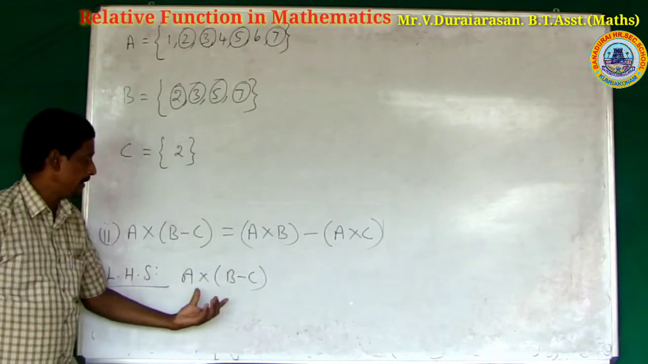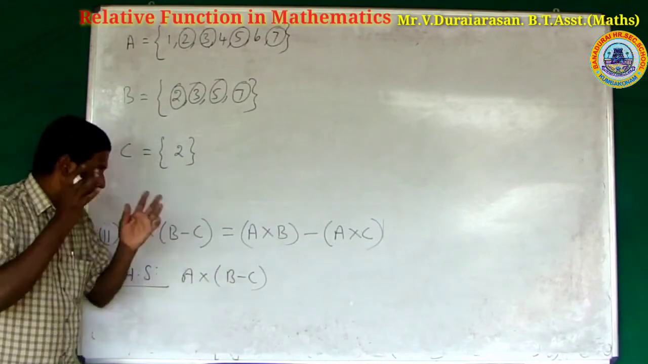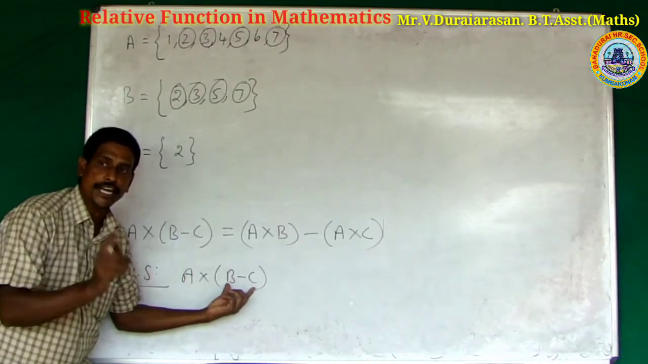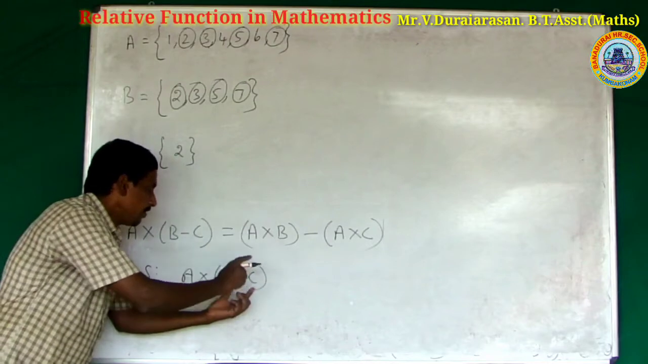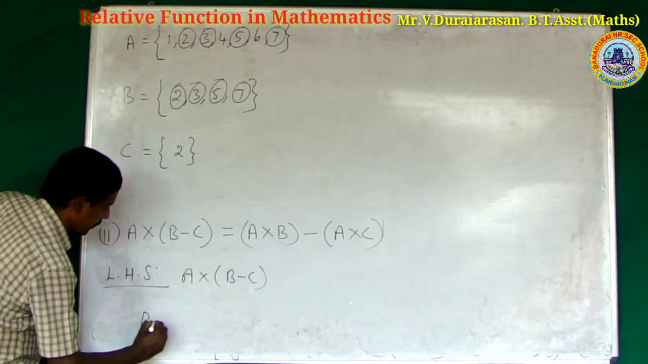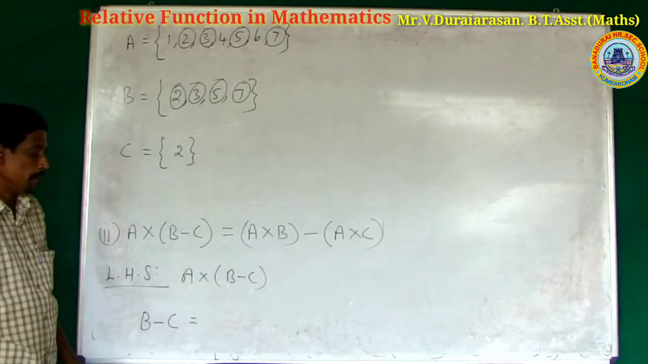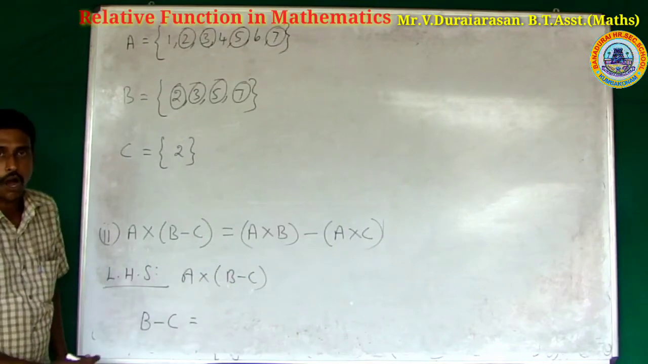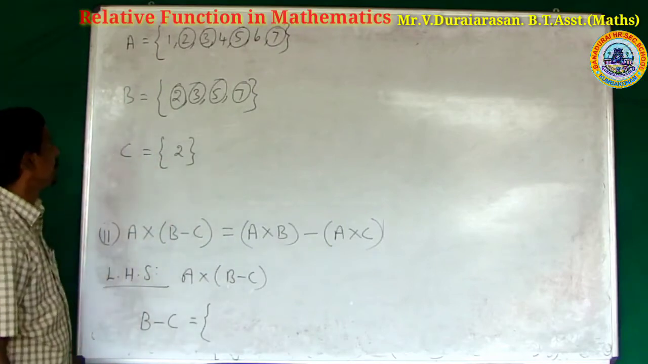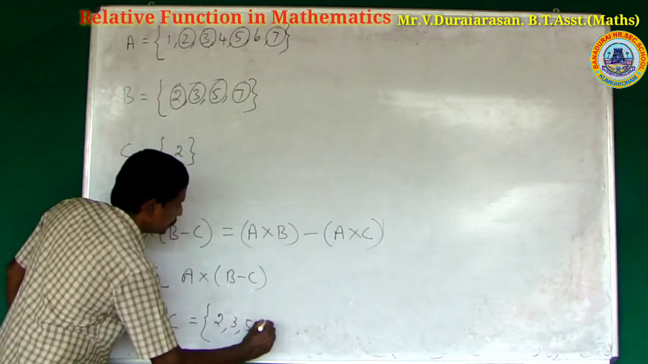To find the left hand side, always first find the inner side of the parenthesis. What is the inner side of the parenthesis? B difference C. Very important place, B difference C. How to find it, sir? First write B. B equals what? 2, 3, 5, 7.